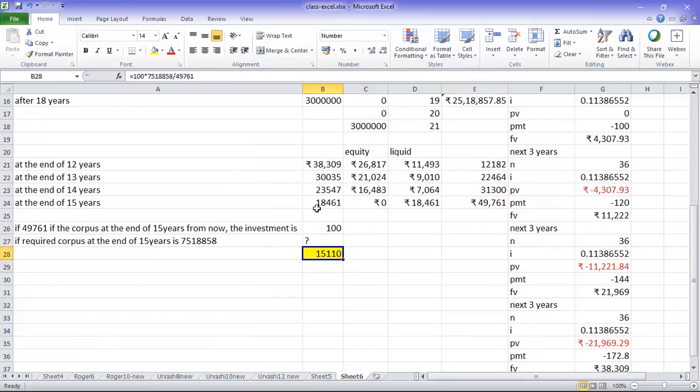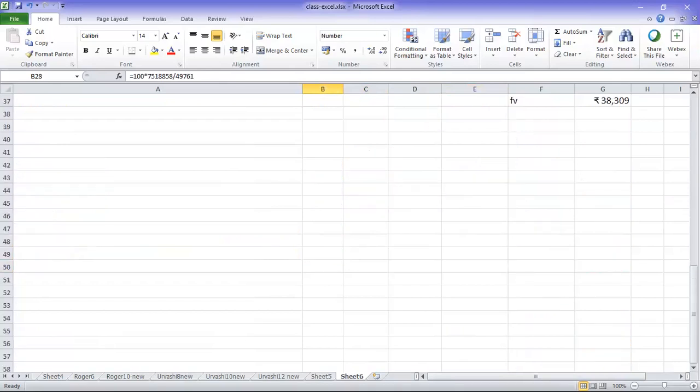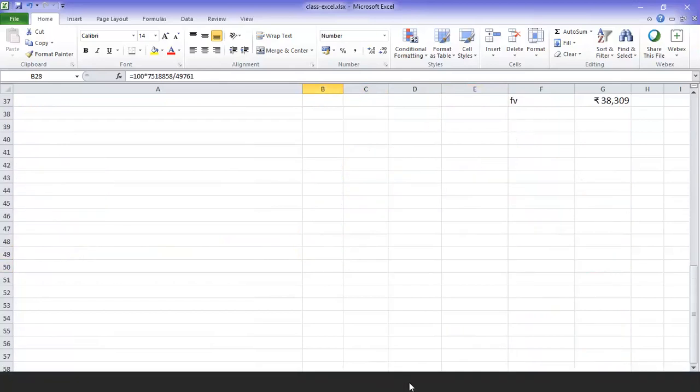Okay. You do the complete calculation for equity return of 10% and liquid return of 5%. Then you will be able to understand the calculation.